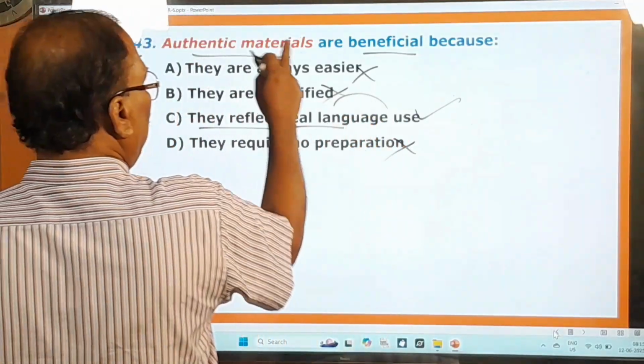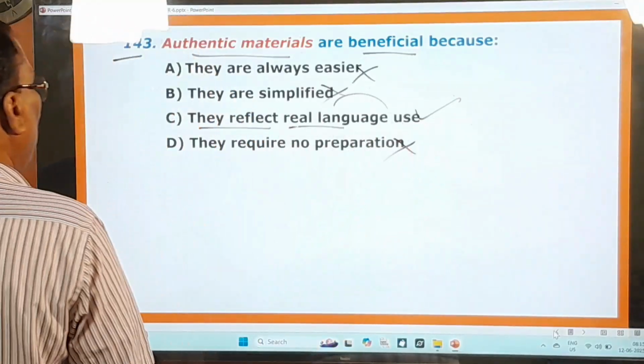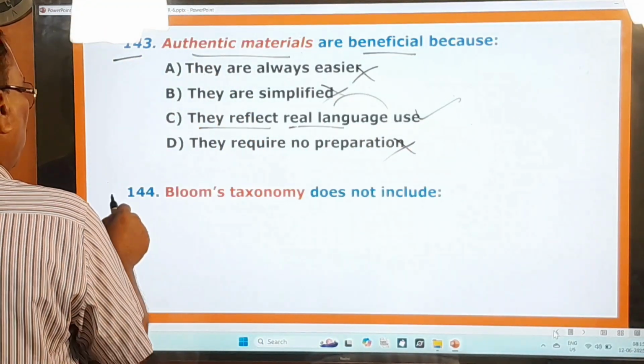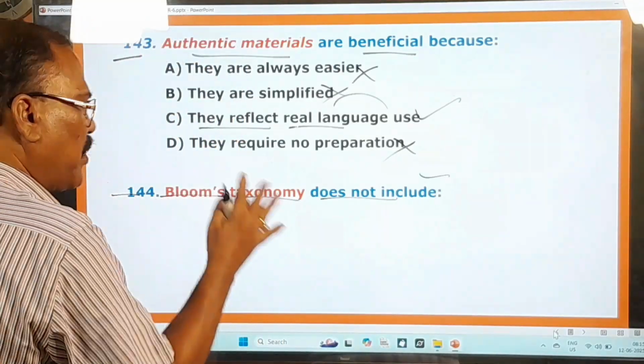Authentic materials are beneficial because they reflect real language use. That's the right one. And you move on to the next question. 144th question. Bloom's taxonomy does not include. So this Bloom's taxonomy is there.